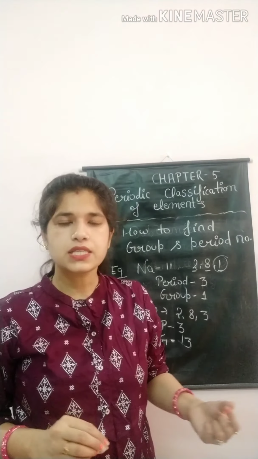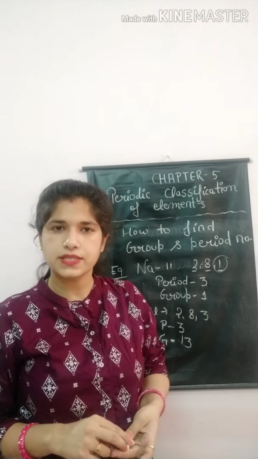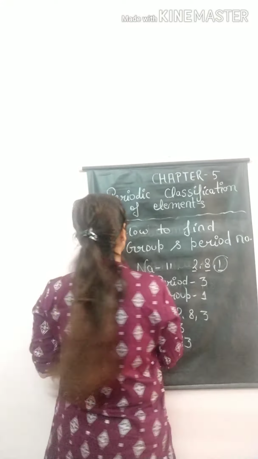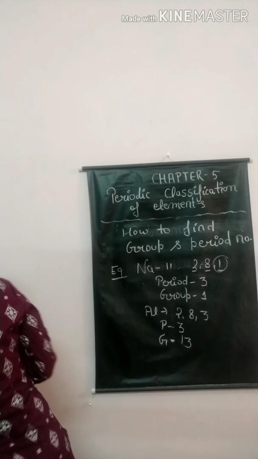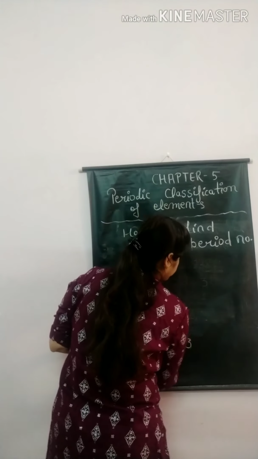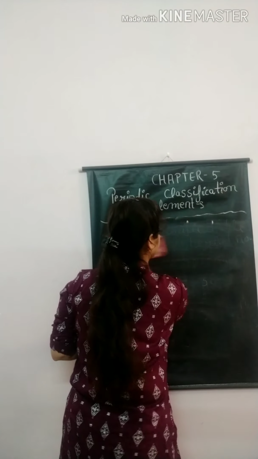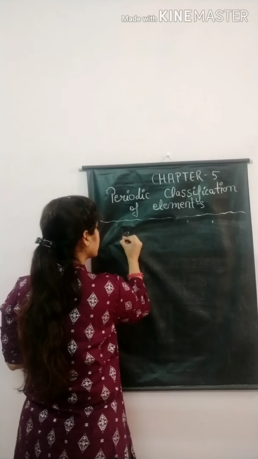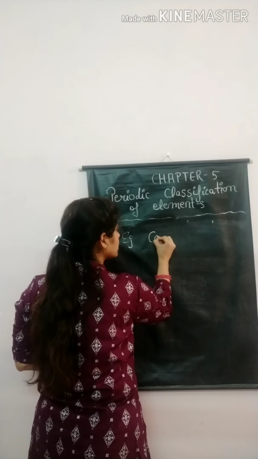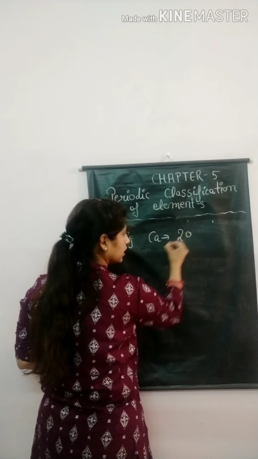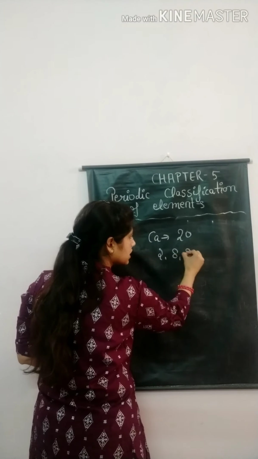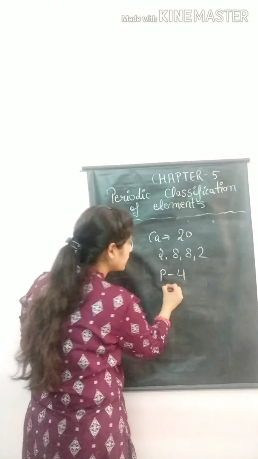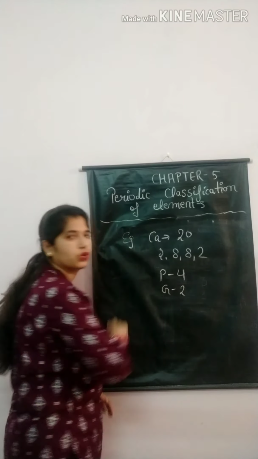Okay. Now the next example is calcium. The atomic number of calcium is 20, and the configuration is 2, 8, 8, 2. So the period number is 4 and the group number is 2.